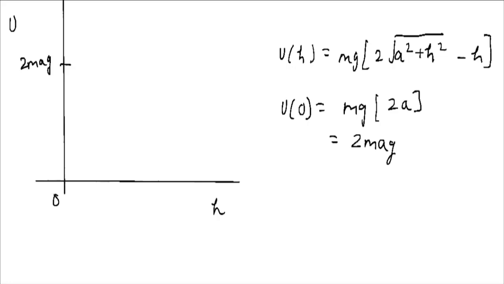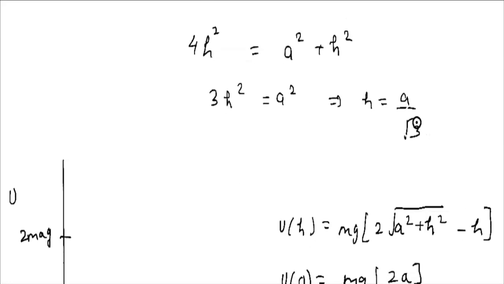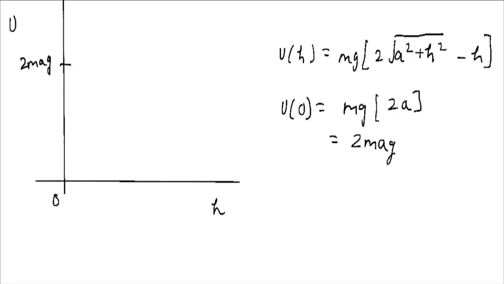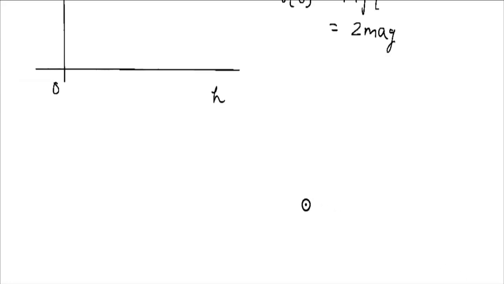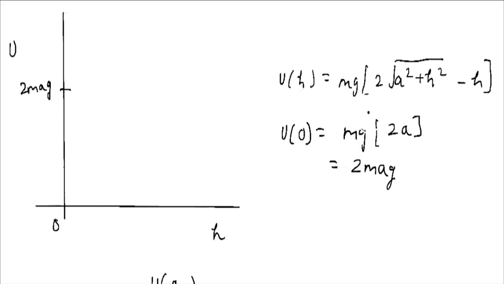Now there is an equilibrium position. At the equilibrium position, the h value is a by root 3. So we can put the value of h here and get the potential energy at the equilibrium position. How would be the potential energy at h equals a by root 3? We can substitute all these values in our potential term.